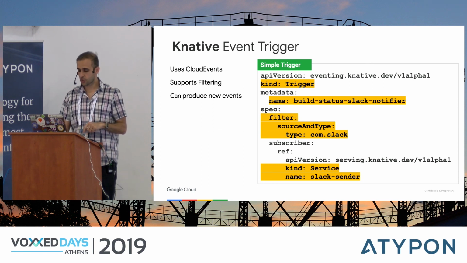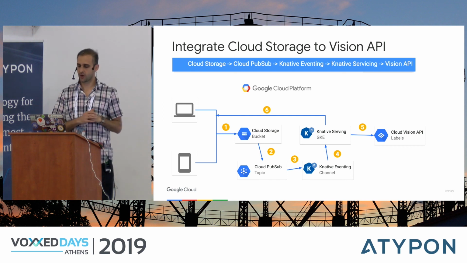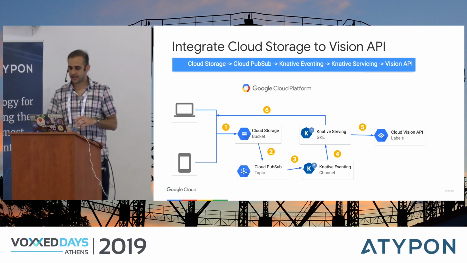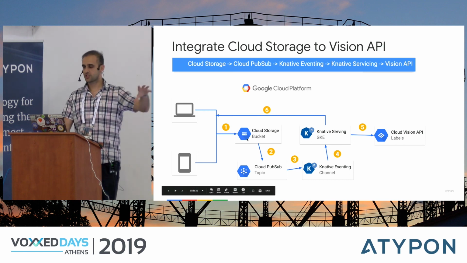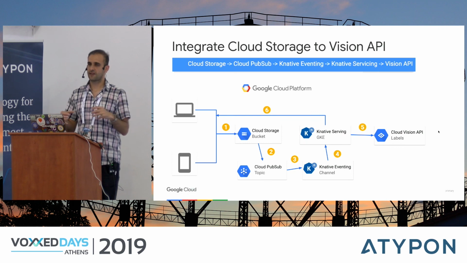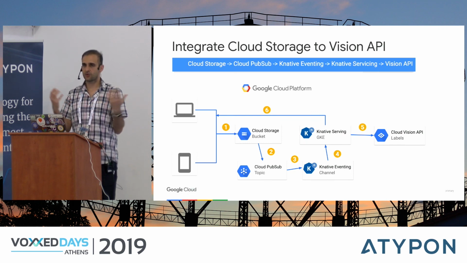And I just want to show you one example of this really quickly so that you get an understanding of how it works. So what I'm doing here is that I want to connect something called Google Cloud Storage to Google Cloud Vision API. These are two separate services that have nothing to do with each other, but by using eventing in the middle, I want to connect them.